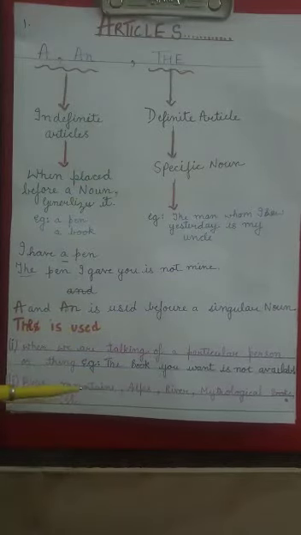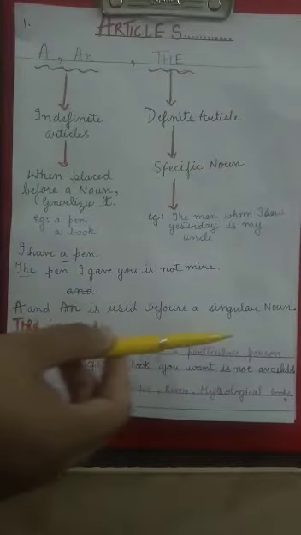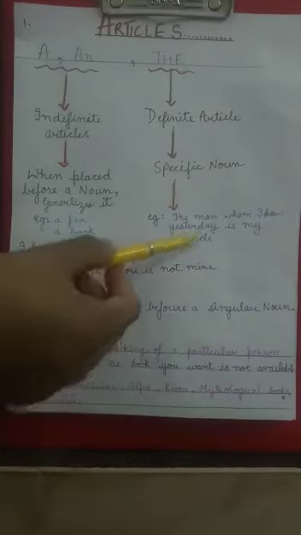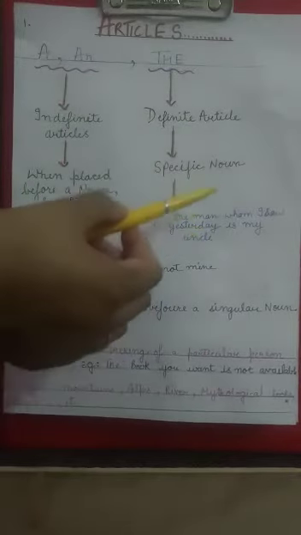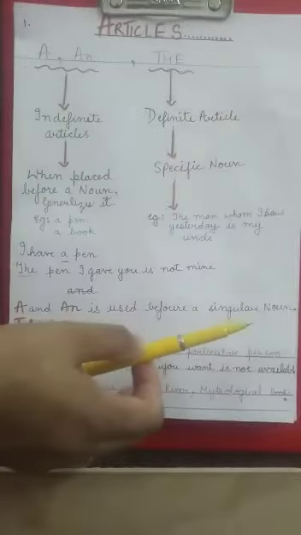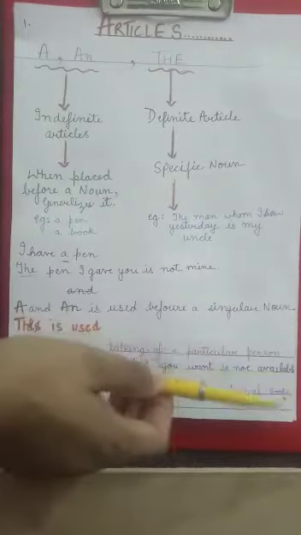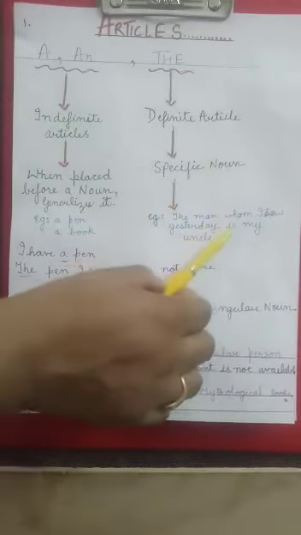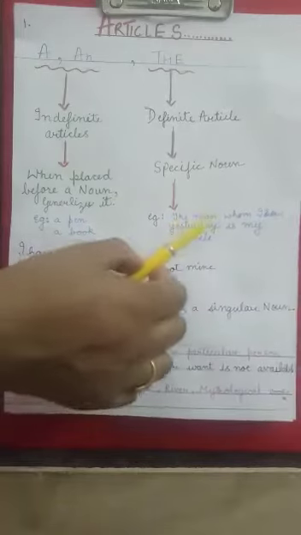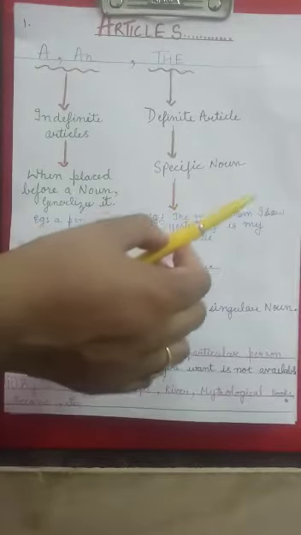The very first, when we are talking of a particular person or thing, as I told you, when we place the article before any noun, then it specifies it. For example, the man whom I saw yesterday is my uncle. So when the is placed before man, that means we are talking of a particular man whom I met yesterday.